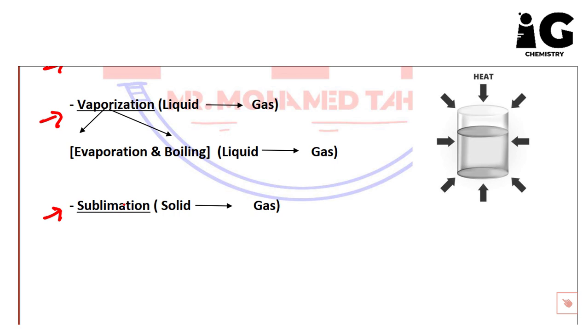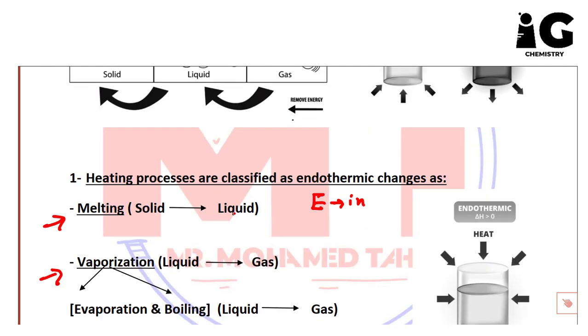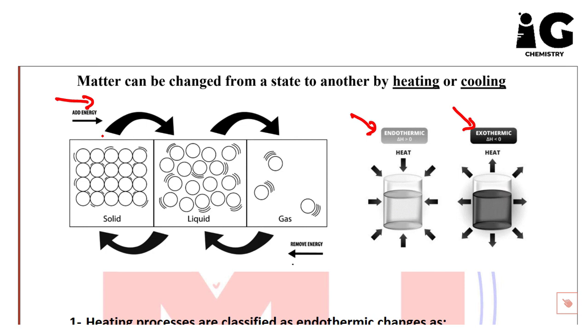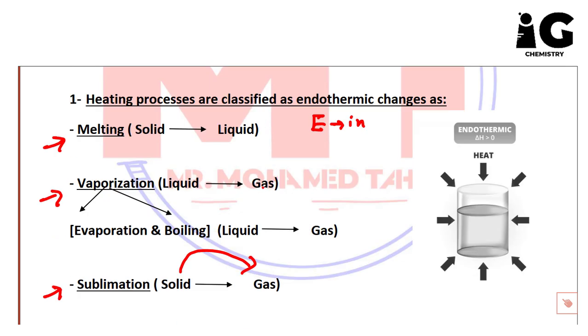Sublimation is changing the state from solid into gas directly in one step. This is called sublimation. So if we come back here, if we move from solid to gas directly without being liquid, this process is called sublimation.